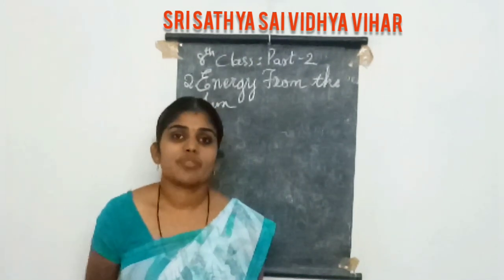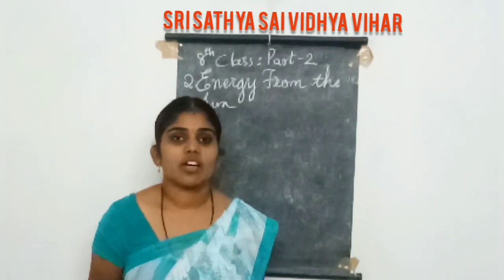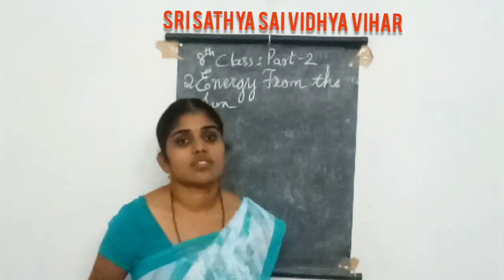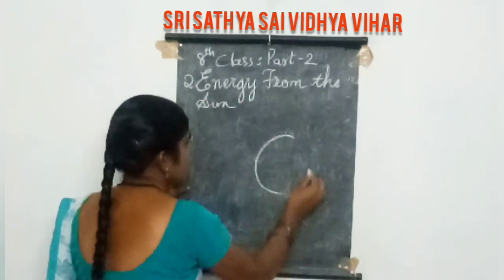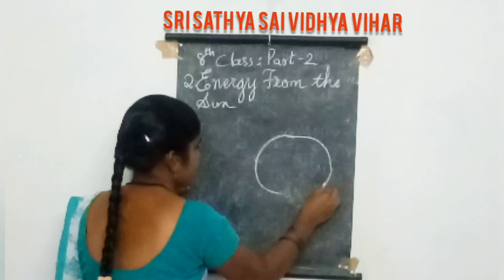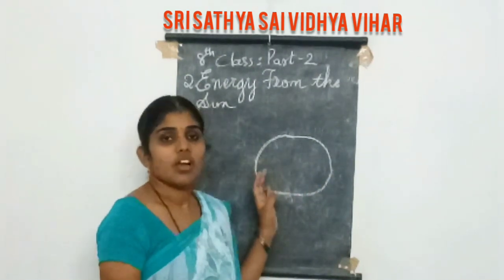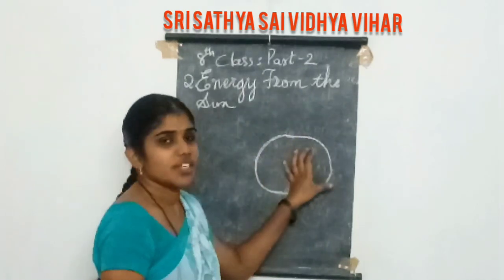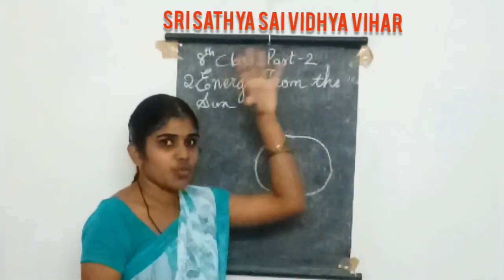On which part is the earth getting more sun rays? The earth is reflecting 30% of the sun rays back to the universe.